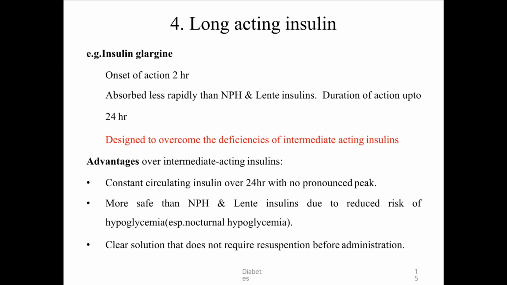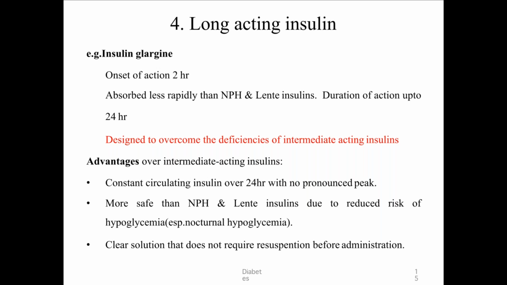Now coming to long acting insulin, that is insulin glargine. Onset of action is 2 hours, absorbed less rapidly than NPH and lente insulin. Duration is up to 24 hours, designed to overcome the deficiency of intermediate acting. And always remember that your long acting and ultra long acting insulins are peakless insulins. That means they maintain steady concentration over 24 hours.